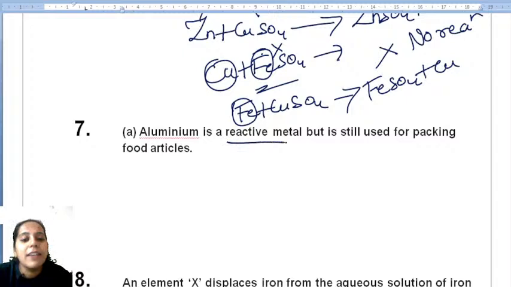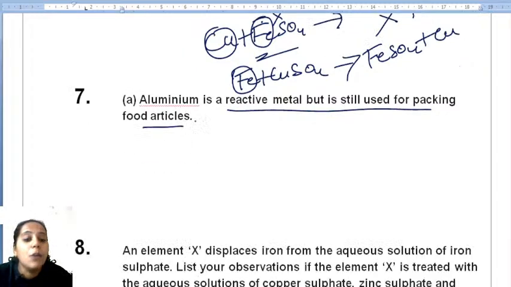ನೆಕ್ಸ್ಟ್, aluminium is a reactive metal but still it is used in packing the food particles. ಅಲ್ಯೂಮಿನಿಯಂ ತುಂಬಾ ರಿಯಾಕ್ಟಿವ್ ಮೆಟಲ್ ಅಂತೆ, ಬಟ್ ಇದನ್ನ ಫುಡ್ ಪಾರ್ಟಿಕಲ್ಸ್ ನಲ್ಲಿ ಯೂಸ್ ಮಾಡ್ತಾರೆ. ಯಾಕೆ ಅಂತ ಕೇಳ್ತಾ ಇದ್ದಾರೆ. Why is it used in the food particles? ಒಂದು, aluminium is strong, aluminium is cheap. ಅರ್ಥ ಆಯ್ತಾ? And it is a good conductor of heat. ಅರ್ಥ ಆಗ್ತಿದ್ಯಾ? But it is highly reactive.